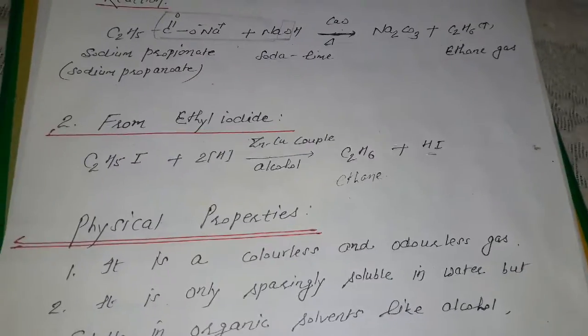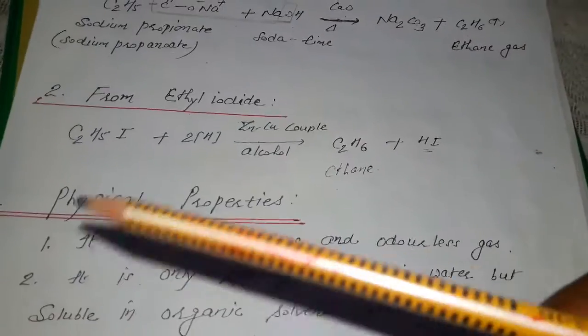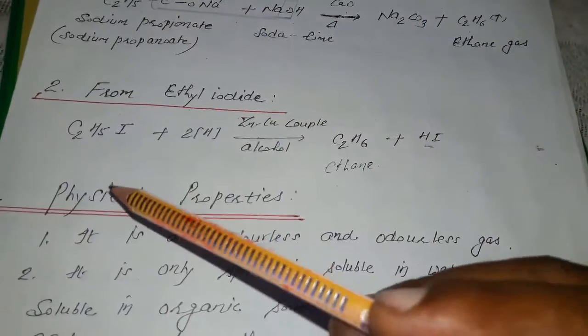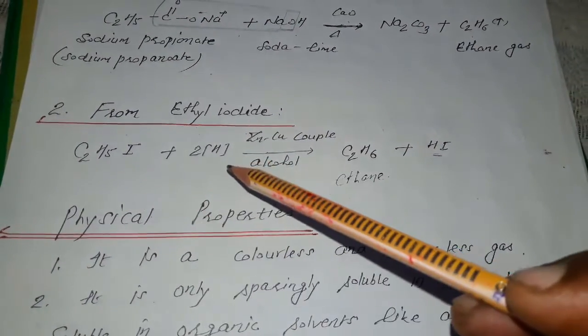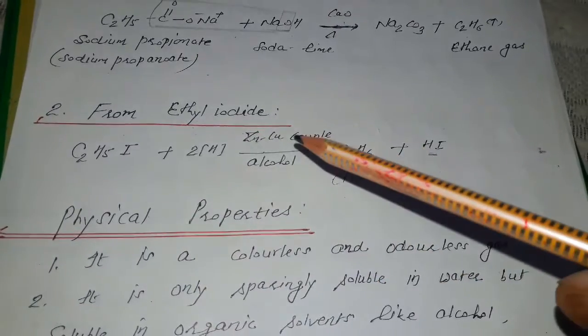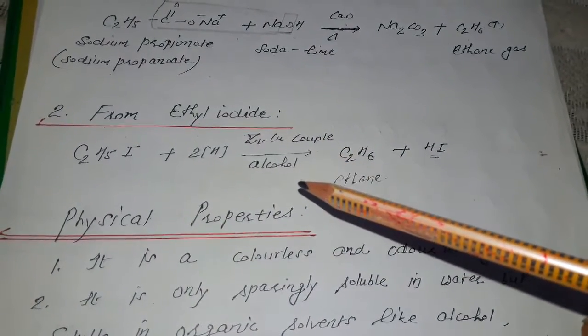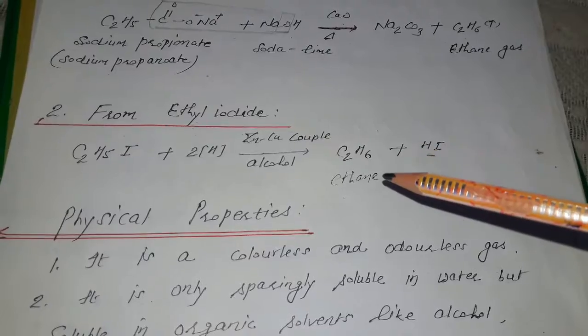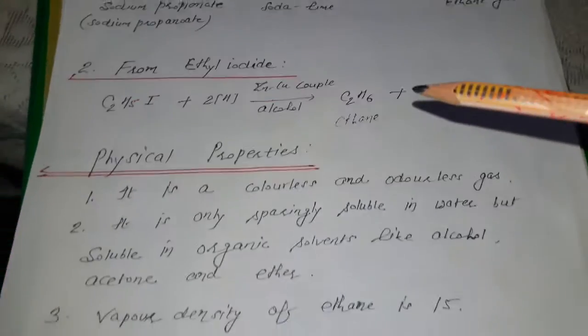Second, from methyl iodide, a similar reaction. In place of methyl iodide, now we are taking ethyl iodide. Reduction of ethyl iodide with zinc-copper couple in presence of alcohol also gives the formation of ethane.